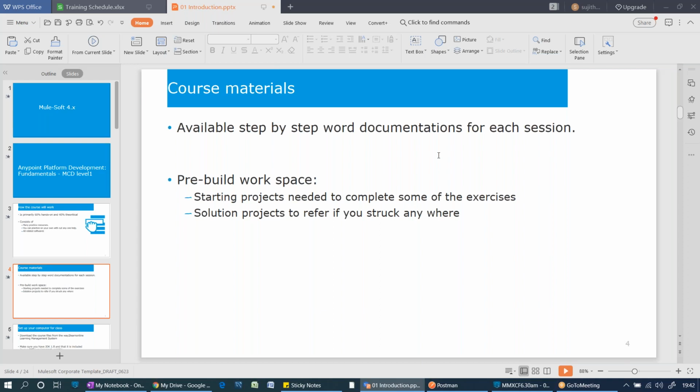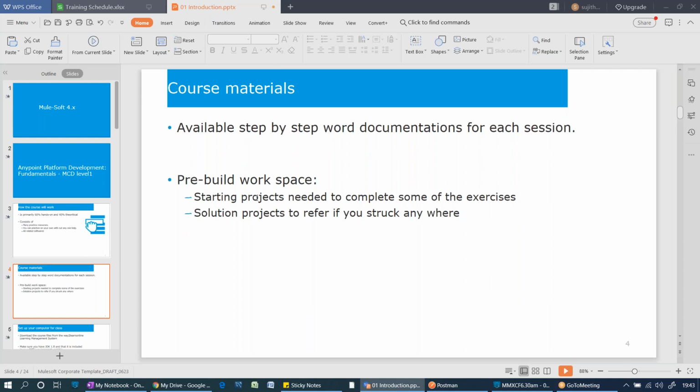getting hands-on experience is very important, right? In every training, it's purely hands-on. There is a pre-built workspace, and I will follow a start and solution project approach. In the start project, you need to read the document and practice. In the solution project, the solution is already available and given to you. Whenever you get stuck somewhere, you can go ahead and see the solution project. Still, if you're not able to get it, next day I will be available, and you can ask me.